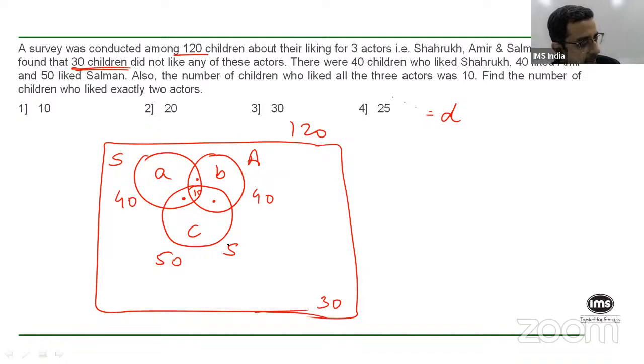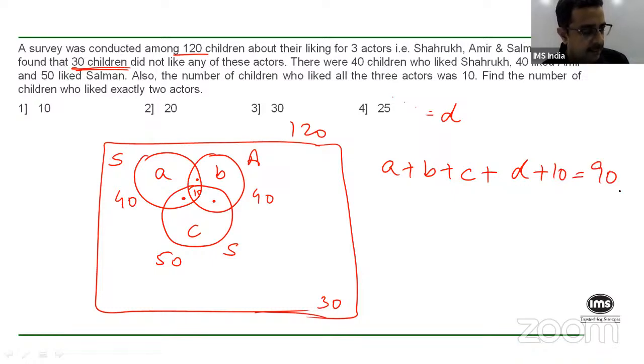Correct? Now, if I add up all of these values, I should get 90 because there are 90 kids who like somebody, right? But if I just add up all these values, I'll be double counting them or triple counting them also at times. So basically your A plus B plus C, which are the people who like only any one actor, plus the three dots plus the 10 should give you 90. So your A plus B plus C plus D is 80.